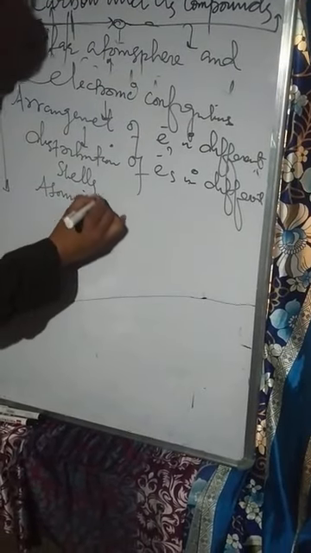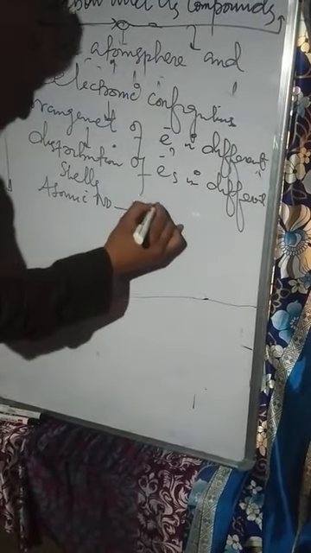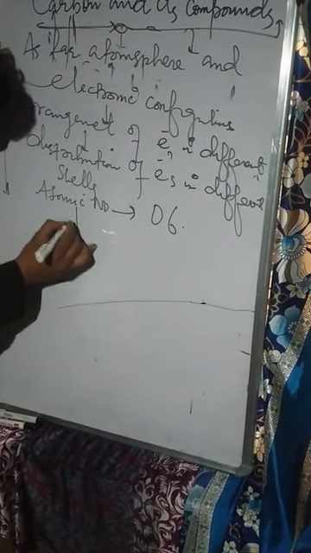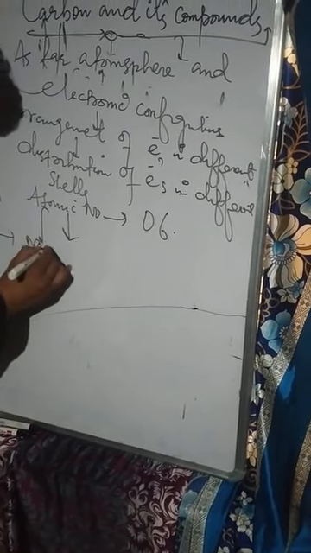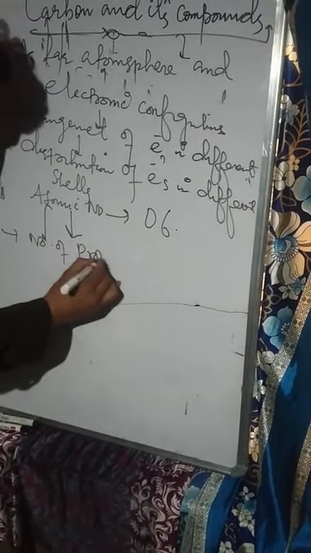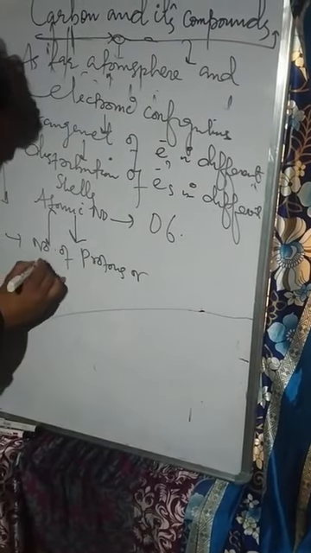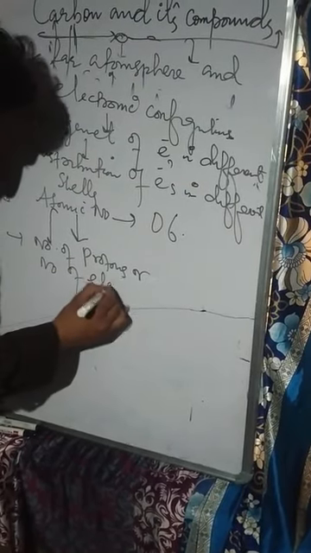Atomic number of carbon is 6. First thing, let me clear you what atomic number is. Atomic number is actually the number of protons or the number of electrons.